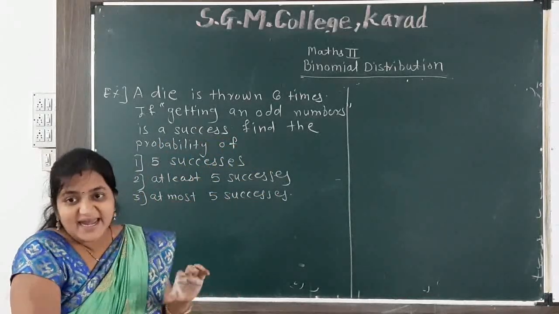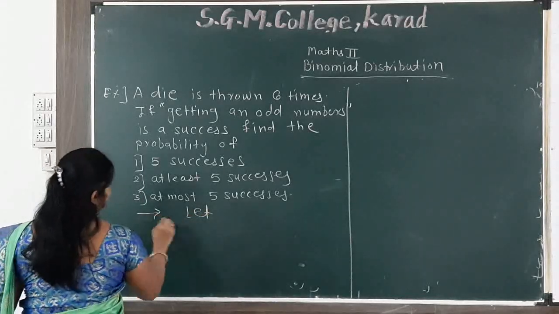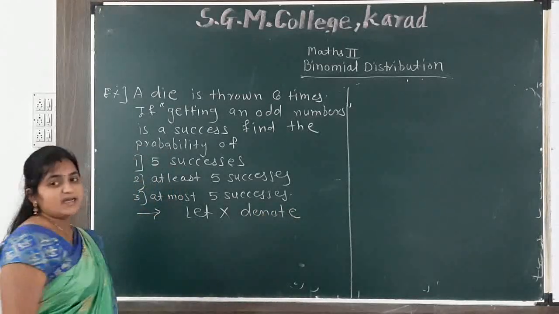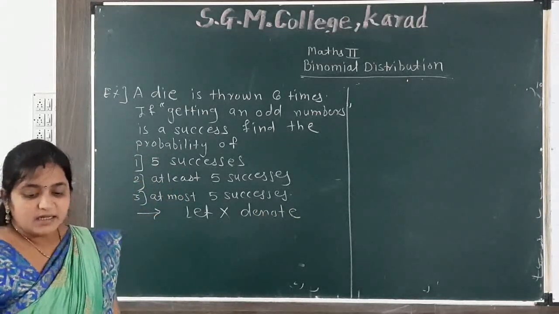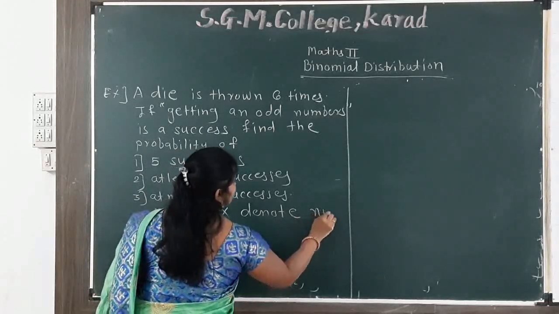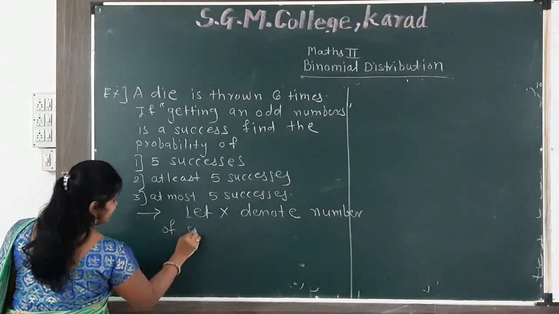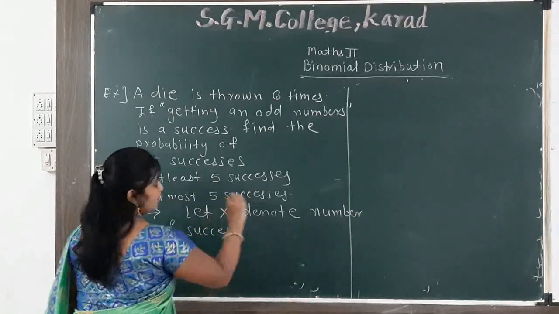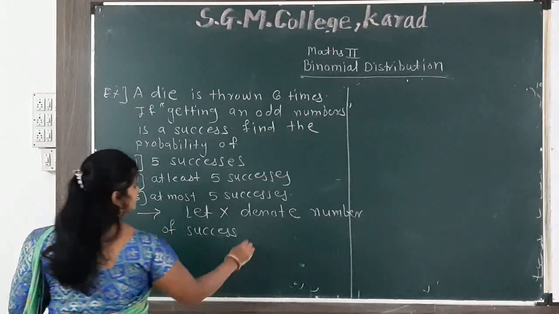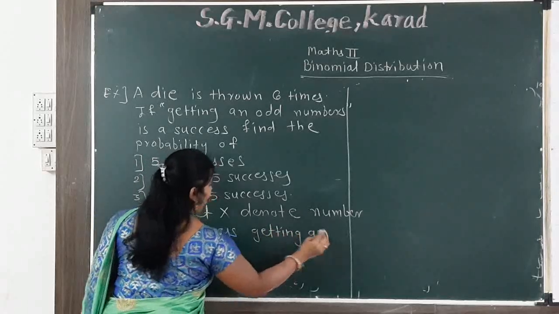So let capital X denote the number of successes, number of successes getting an odd number.